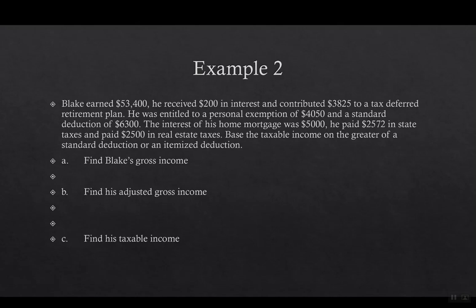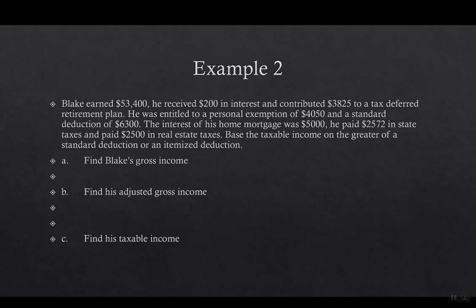Let's take a second example. Here's Blake. Blake earned $53,400. He received $200 in interest and contributed $3,825 to a tax-deferred retirement plan. He was also entitled to a personal exemption of $4,050 and a standard deduction of $6,300. The interest of his home mortgage was $5,000. He paid $2,572 in state taxes and paid $2,500 in real estate taxes. When we get to his taxable income, we want to make sure that we base this on whichever is higher, his standard deduction or his itemized deduction.